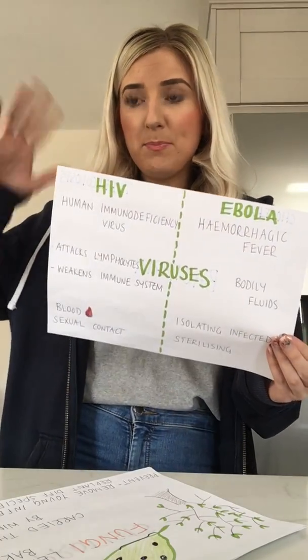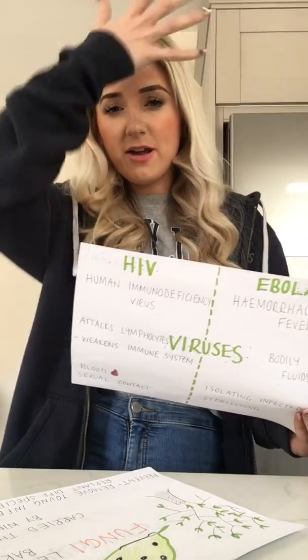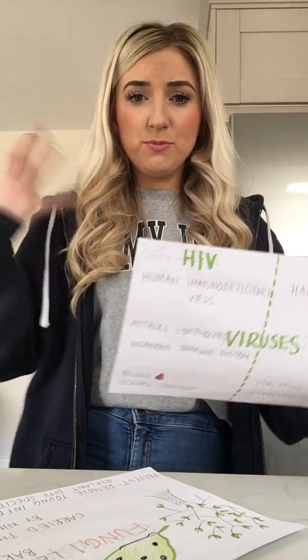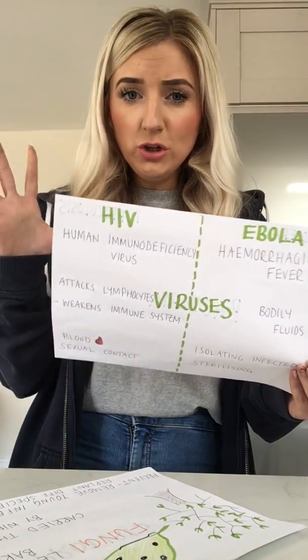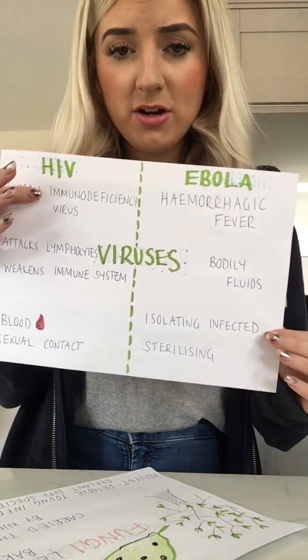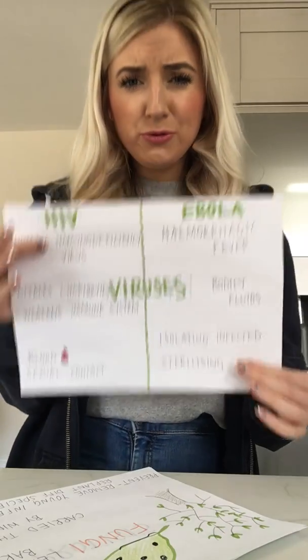So people that have to go in and treat them have to have full body cover, so big suits and things on, gloves, etc. They can't come into contact with anybody else, and also sterilising anything that they've come into contact with. Okay, so that's your two examples of a virus.